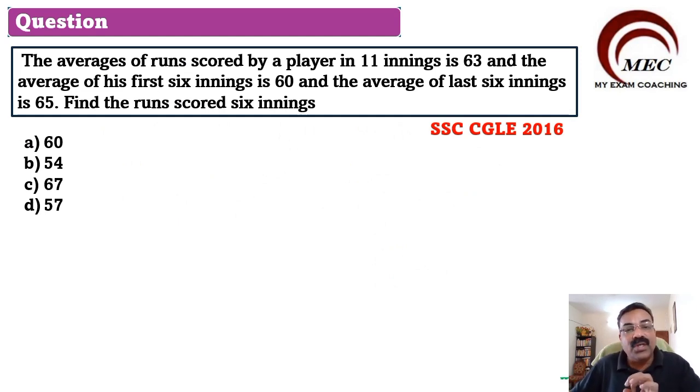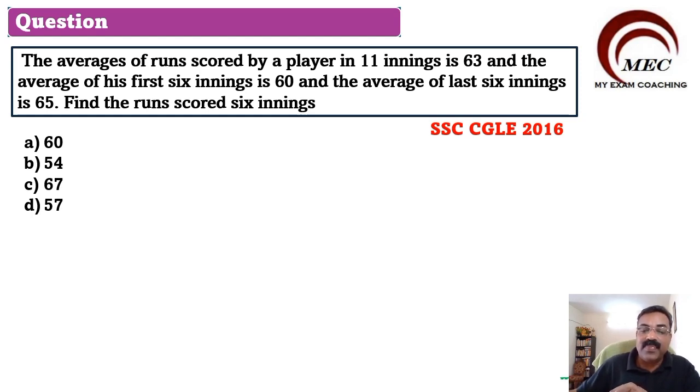The average runs scored by a player in 11 innings is 63, and the average of his first 6 innings is 60, and the average of the last 6 innings is 65. Find the runs scored in the 6th inning. So we are talking about a total of 11 innings.